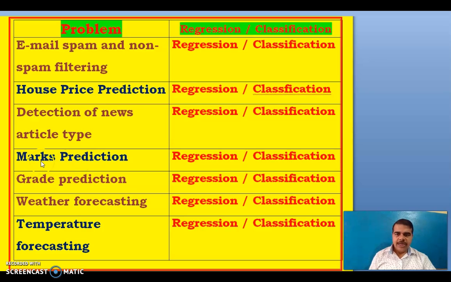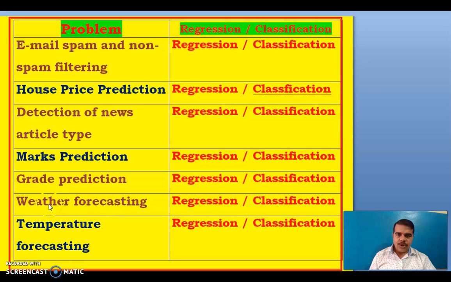Marks prediction: marks means it will be a number, so it comes under the regression model. Grade prediction: grade is again a part of classification.